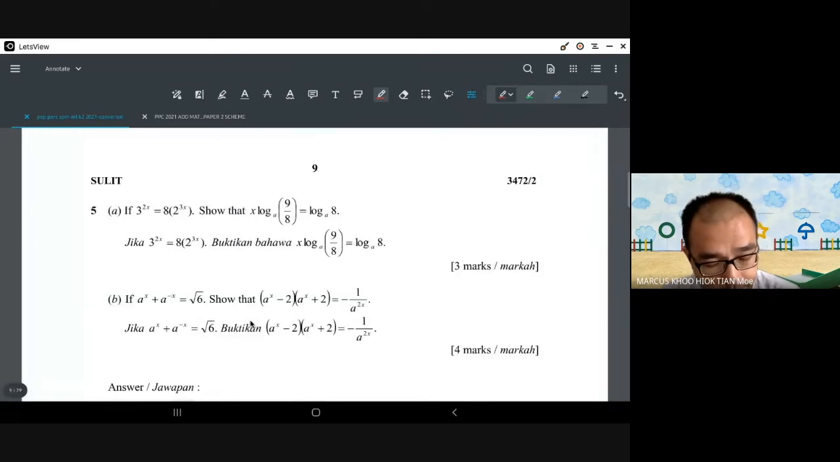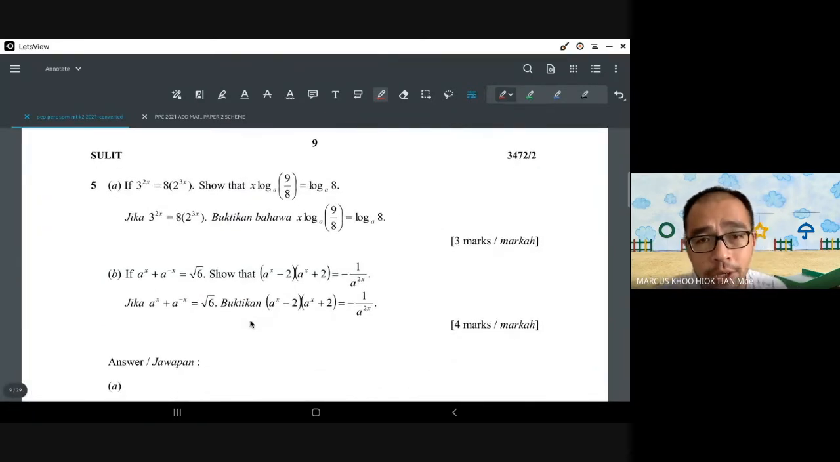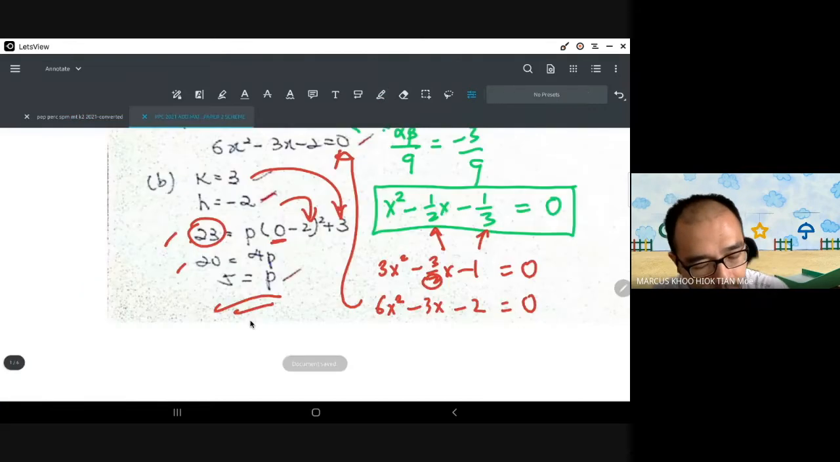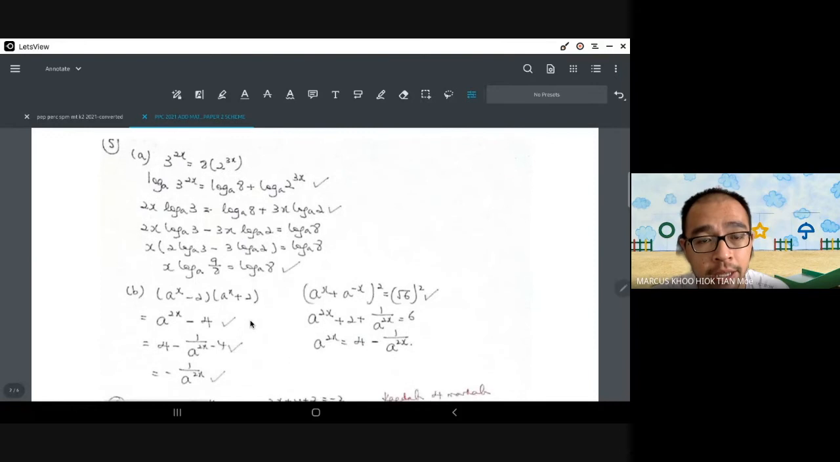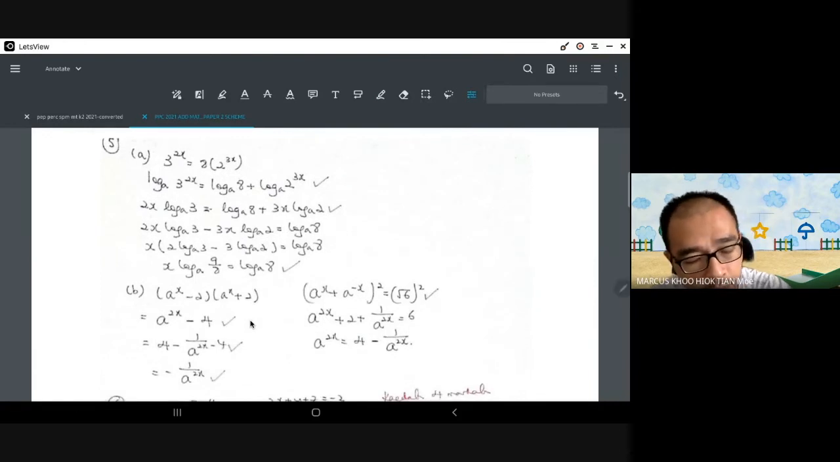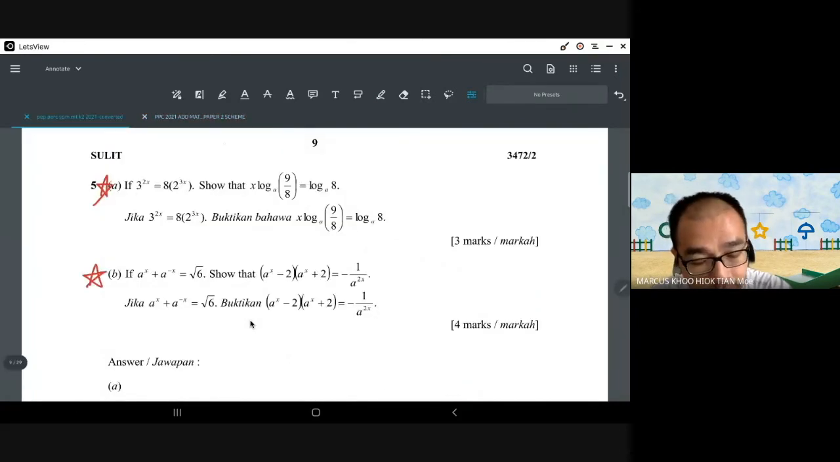Okay, number 5. These two show-that questions, this is an especially challenging question. So for those of you who answered, I want to say congratulations and good try. It is actually quite difficult. But for 5A, the index changed to log. The method to solve, I'm just going to show you the method straight away and see if you can understand this now. What you're supposed to do is start with this line: 3 to the power of 2x equals 8 times 2 to the power of 3x.